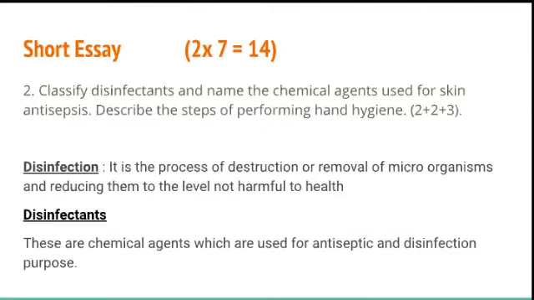So we'll move on to the short essay. There are 2 short essays in this question paper which carry 7 marks each. That is a total of 14 marks for short essays. So what is the second question which comes under short essay?